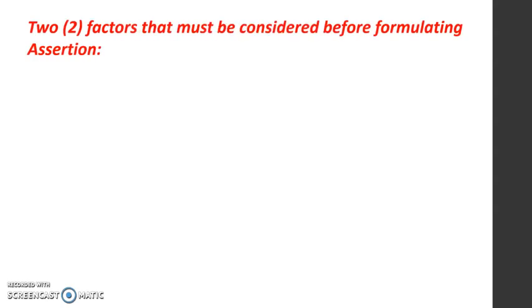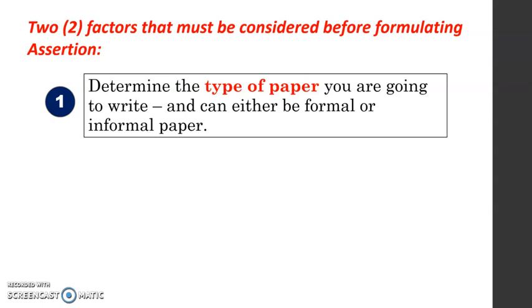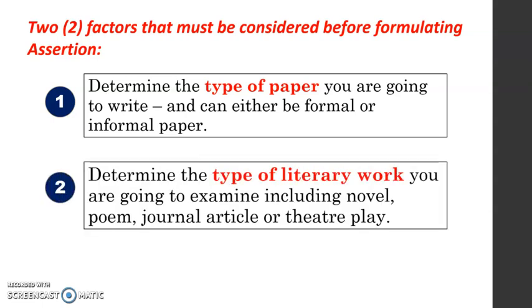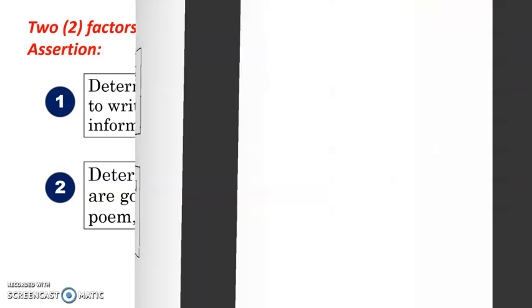Now, there are two factors that must be considered before formulating assertion. The first one is to determine the type of paper you are going to write, and can either be formal or informal paper, and determine the type of literary work you are going to examine, including poem, journal, article, or theater play. Aside from that, it is best to include facts and evidence after every assertion. This is done to make a strong stand on every claimed assertion.